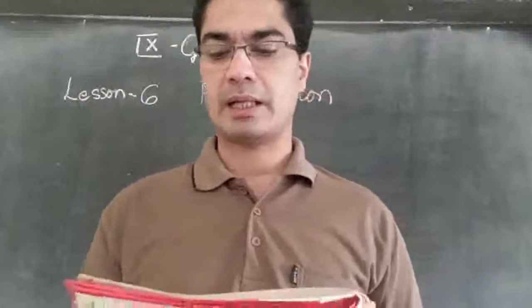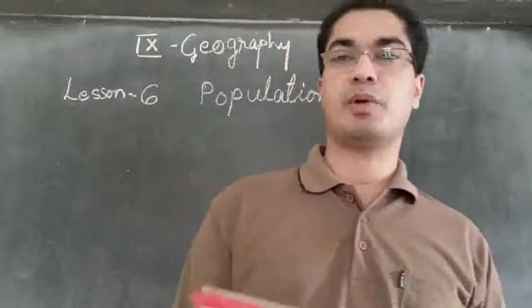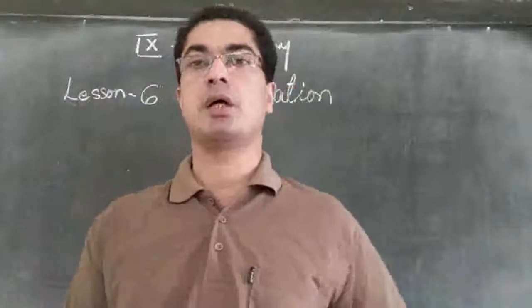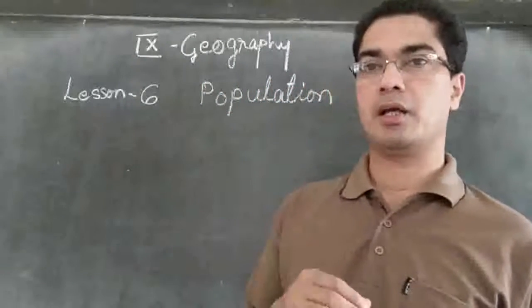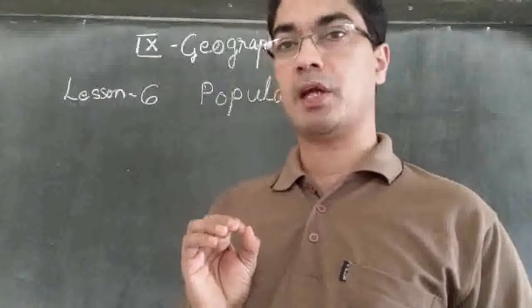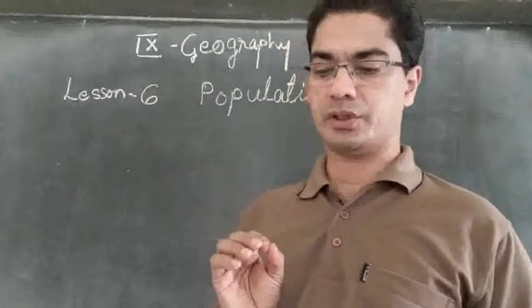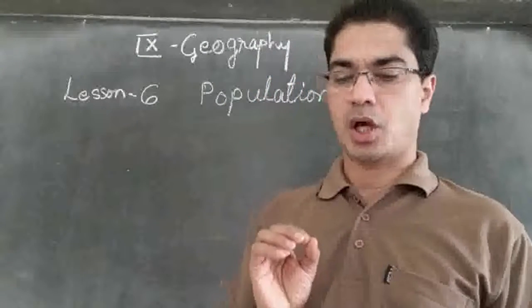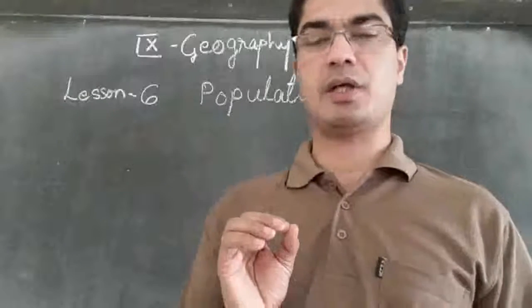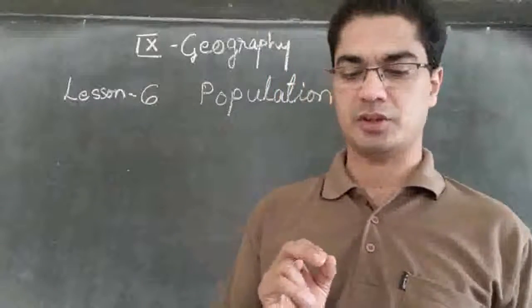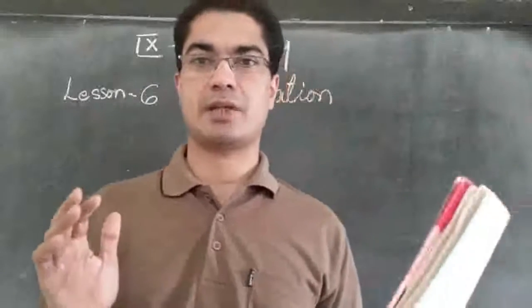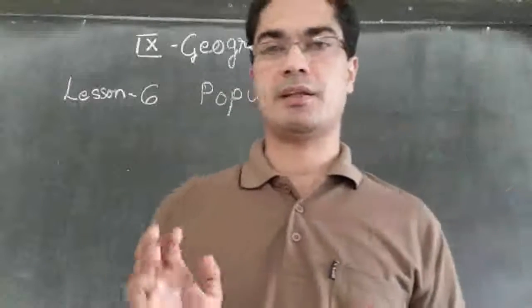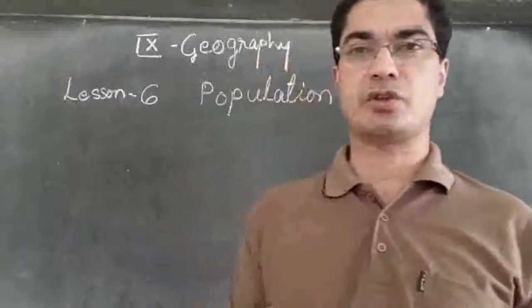Then we are primarily concerned with three major questions about population. When we are studying population, we are mainly concerned with three questions. Let's see what they are. The first one is population size and distribution. How many people are there and where are they located? That's the first question we ask. Population size means what is the strength of the people in India? How many are their number? Then where are they settled? Where are they staying? That is the first question.